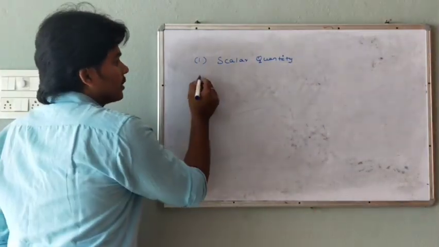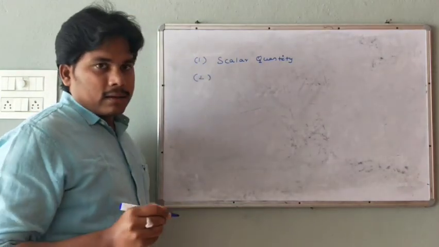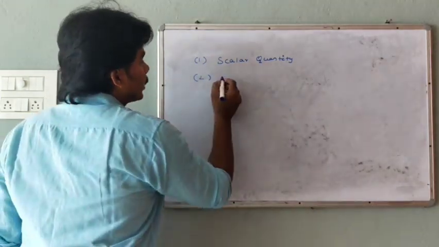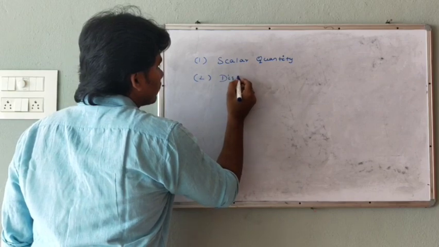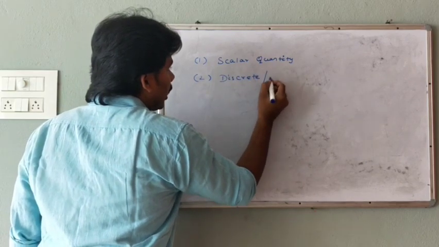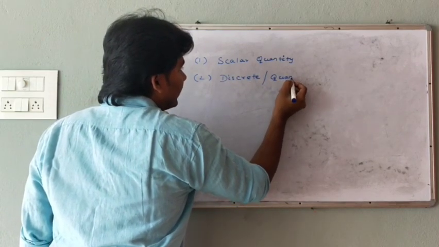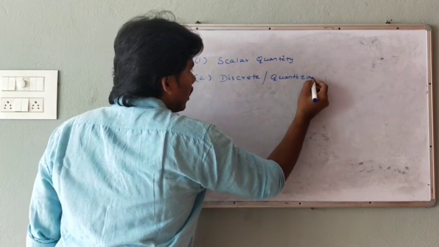The second property is discreteness, or quantization of charge.